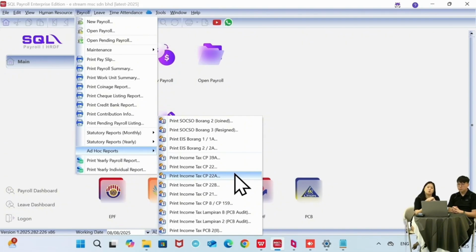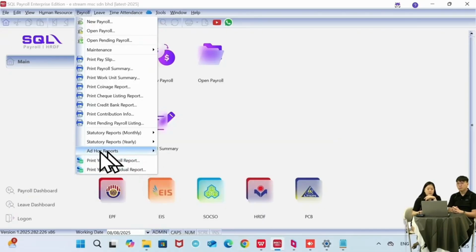And then if let's say you are really unlucky, you got the audit from LHDN, they will send you a letter to list out the requirements that you have. So actually we have already considered this scenario. We have the tool templates that they require. Follow the instructions and then come over to SQL Payroll to get the file that they require. Okay, so you have to dig out all this information.